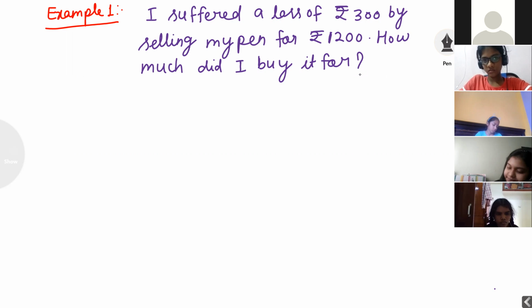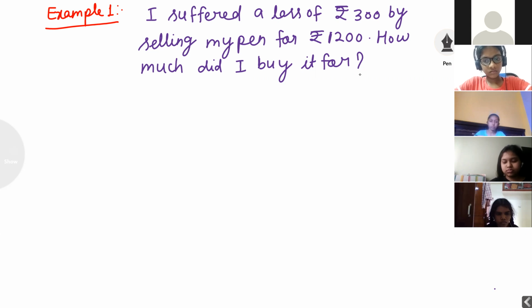In this question, he has given very clearly, I suffered a loss of 300 rupees. Means firstly, he has given loss. Loss is equal to 300. By selling my pen for 1200 rupees, selling means SP. Selling price he has given, we want to find out cost price. What is the main formula? Profit is equal to SP minus CP. But in the question, he has given loss. Loss is equal to CP minus SP. But we want to find out CP. CP is equal to SP plus loss.